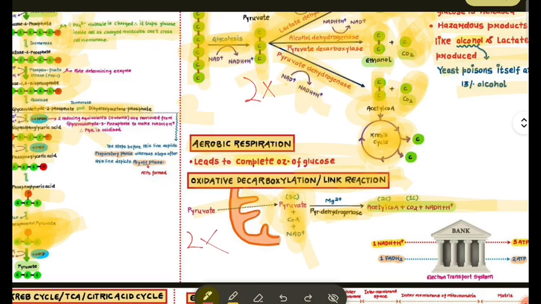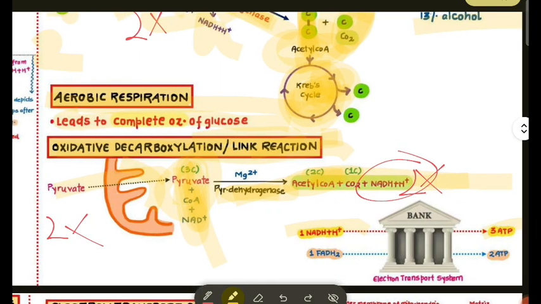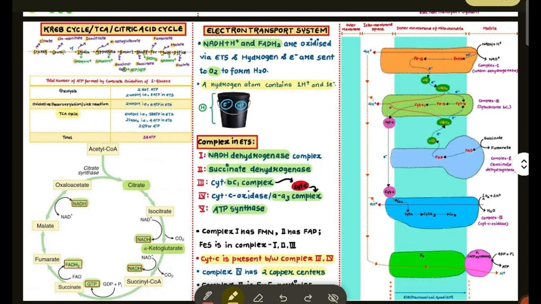The 2x into 2x, then 2 NADH. 1 NADH forms 3 ATP, and 1 FADH2 forms 2 ATP. Then we come to the Krebs cycle. In the Krebs cycle,